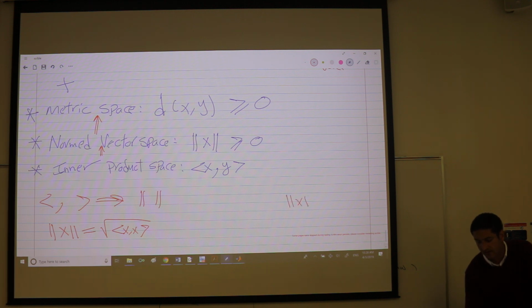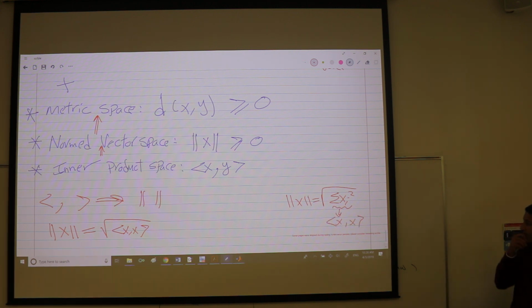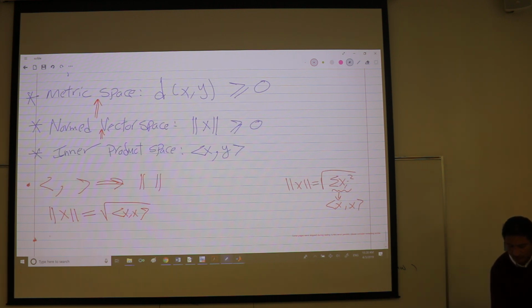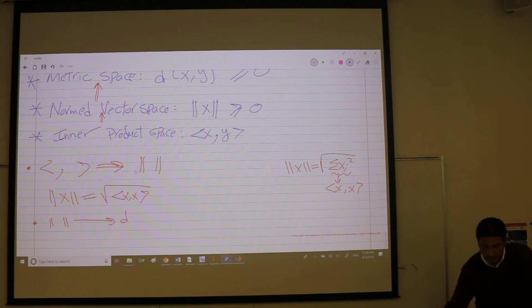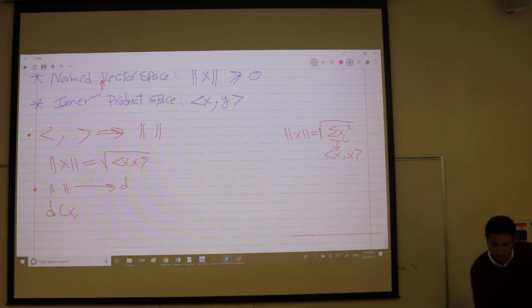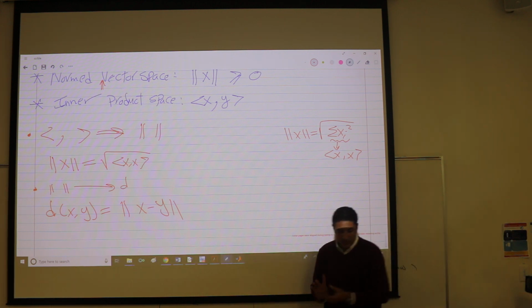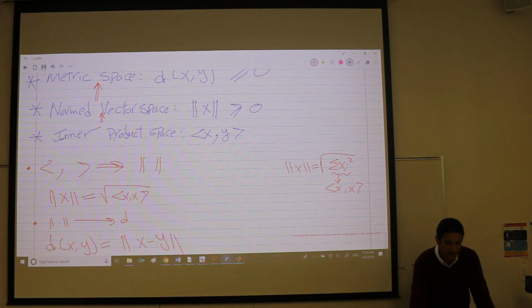How do you find the norm of x? Well, it's the square root of the summation of all its components squared. This guy is the dot product of x with itself, right? And likewise, if I have a norm, I can define a distance with respect to this norm. How? Because I can define the distance between any 2 points as the norm of x minus y, right? So, okay, we got that. We got that if I have an inner product, this is the highest thing. It's like I have angles.